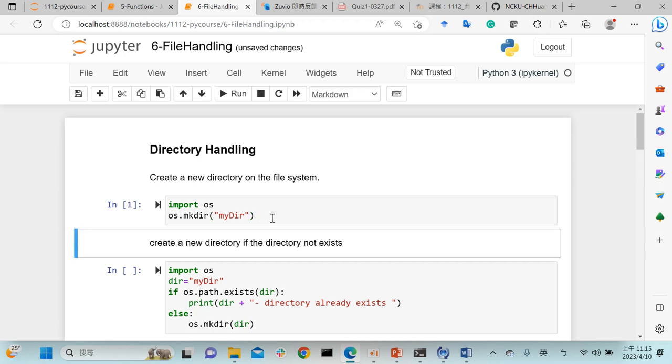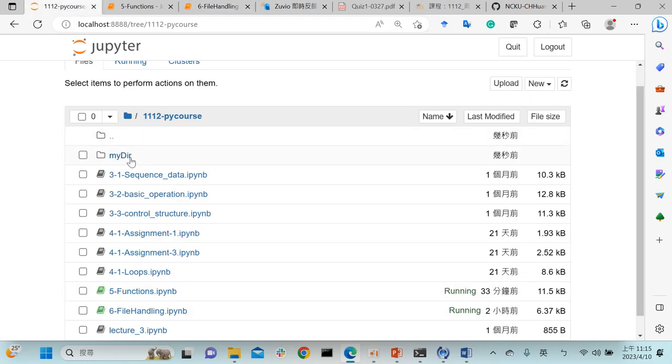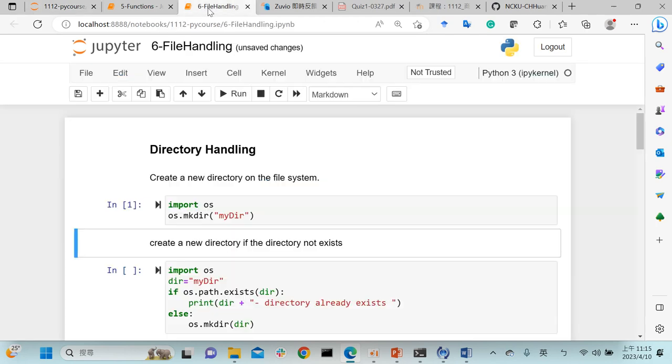You can see my directory is here. This is a new folder. So I used Python to create a directory. I can use mkdir to help us create a new directory. Just mkdir, so you need to remember: if I need to create a folder, I can use the mkdir function.